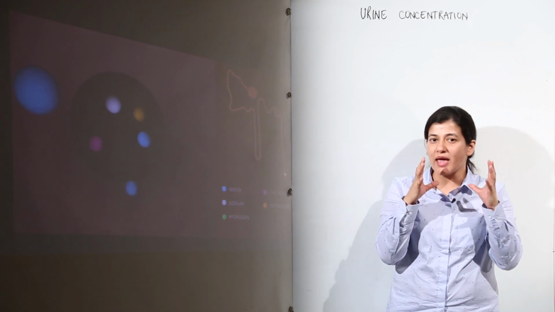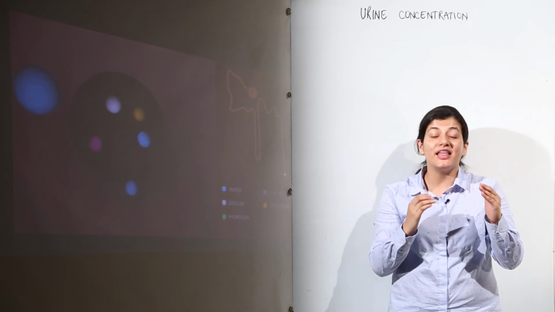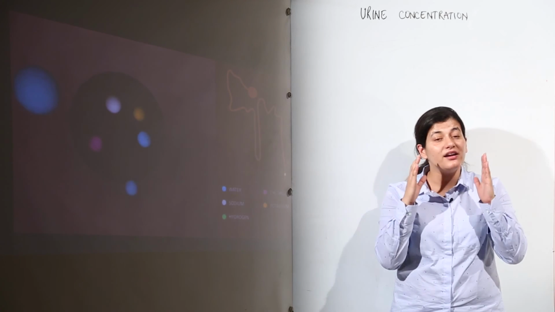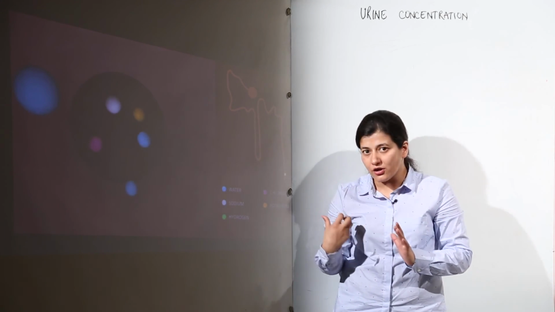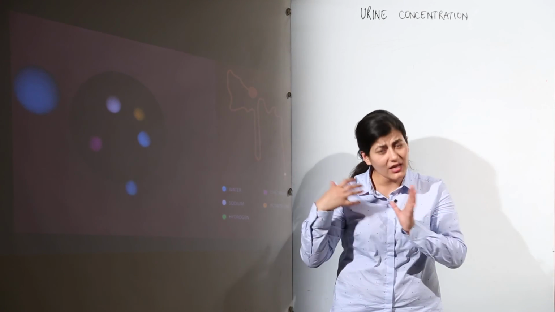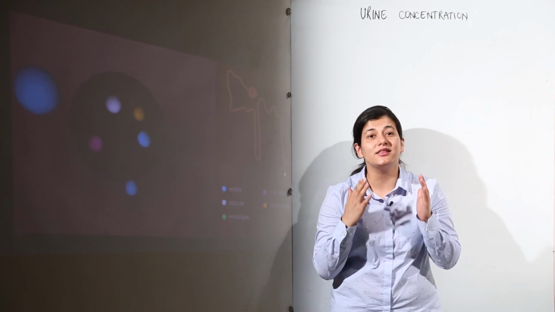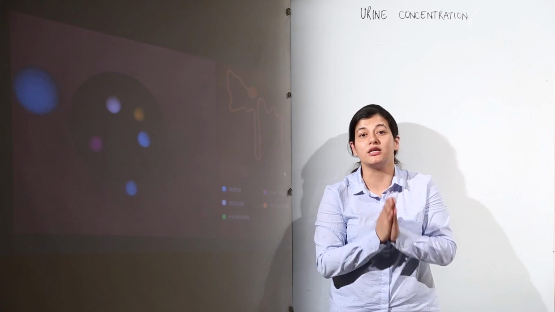In the PCT, most of the hydrogen ions and ammonium ions enter the tubule to maintain the gradient and ionic balance, while towards the distal part of the nephron, maximum water is reabsorbed, and in this way the urine is concentrated.